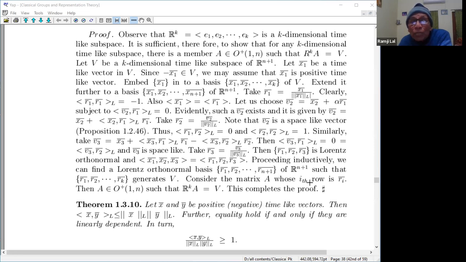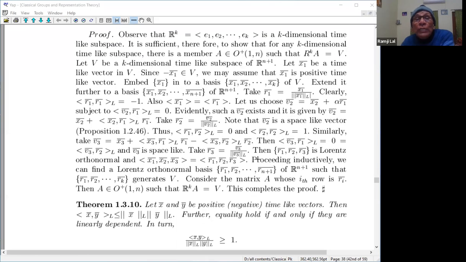Consider the matrix A whose ith row is Ri bar, and since this forms a Lorentz orthonormal set of R^(n+1), this is a Lorentz matrix A belonging to O(1,n), and already we have taken the vector with plus part 1. So therefore, this A belongs to O+(1,n) such that A maps Rk to Rk bar. So this completes the proof.